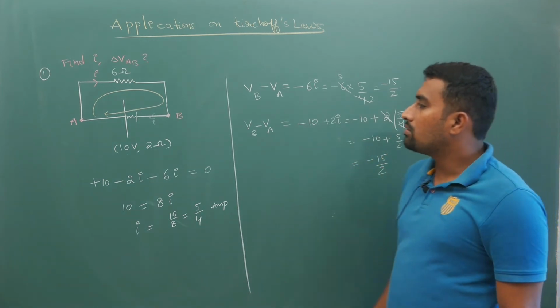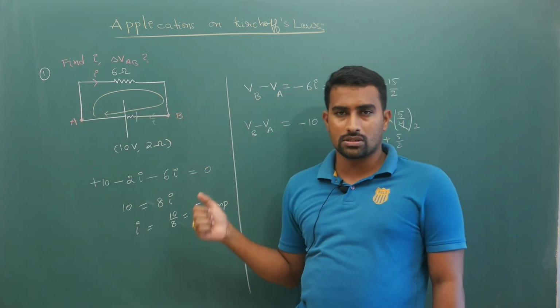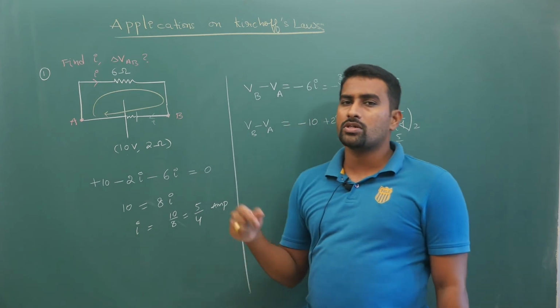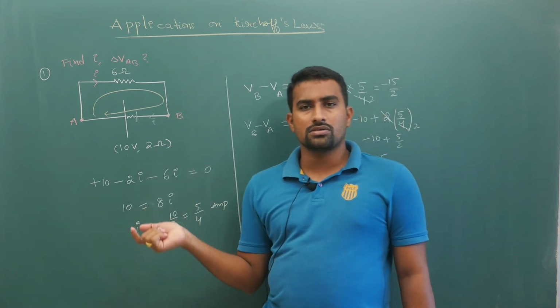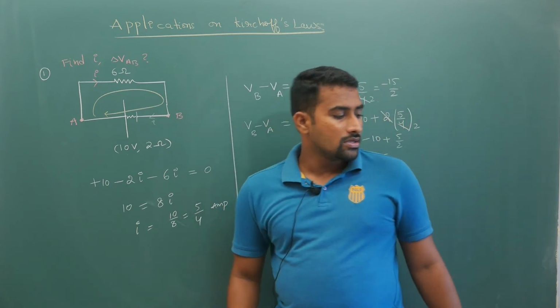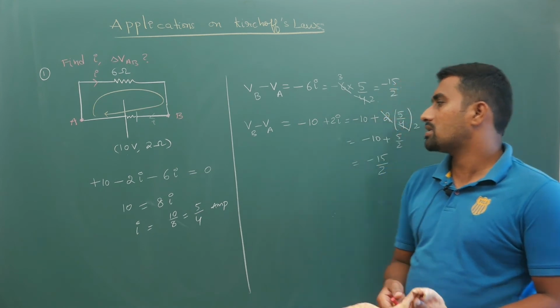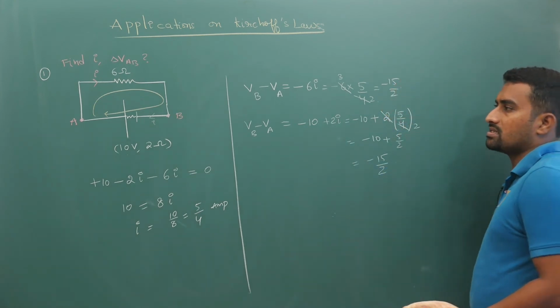Because I have traveled from A to B, it is destination potential minus source potential. In Ohm's law it is higher potential minus lower potential, in Kirchhoff's law it is lower minus higher potential. So with this, hope you have understood your basic Kirchhoff's law. This is your first example.